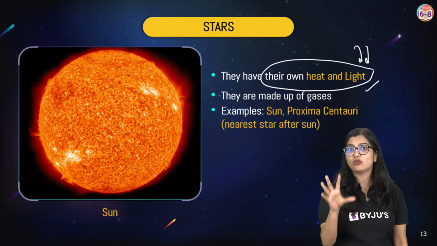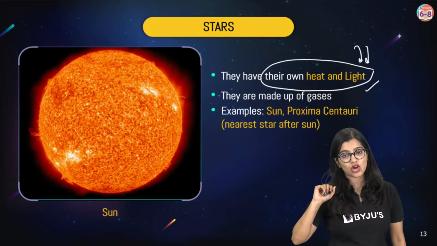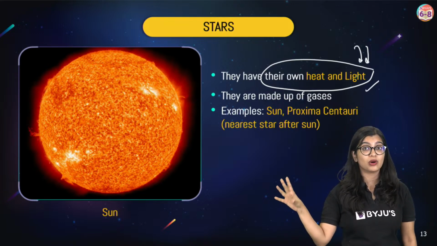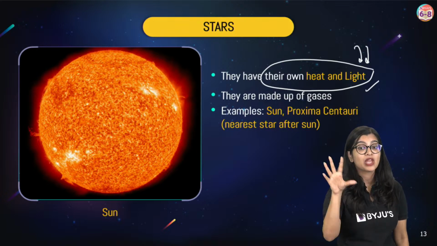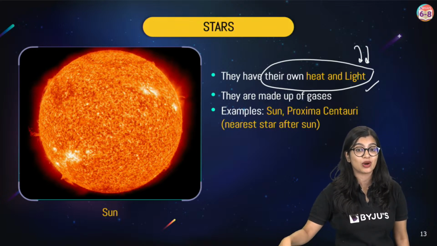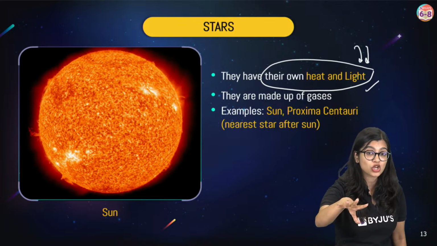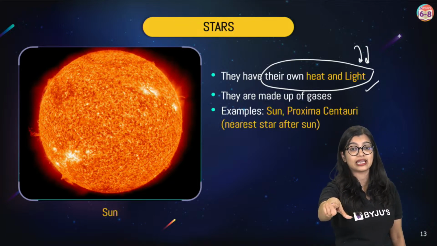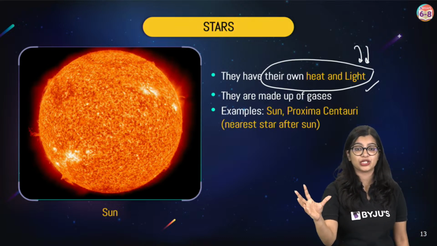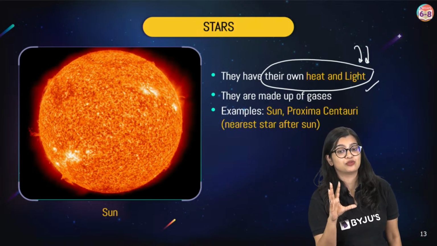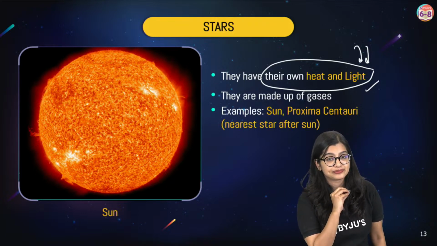Now, I'm sure that in physics, when you were learning about light, Saurabh sir would have told you about luminous and non-luminous objects. How many of you remember this? When you were learning the light session, how many of you remember Saurabh sir talking to you about luminous and non-luminous objects, right? Now, what are luminous objects? Can you tell me very quickly? See, some physics comes into this, right? So, what are luminous objects? Now, I need you to tell me that.